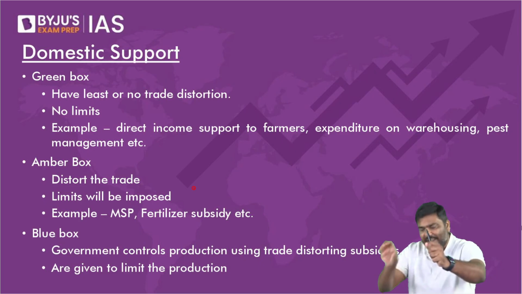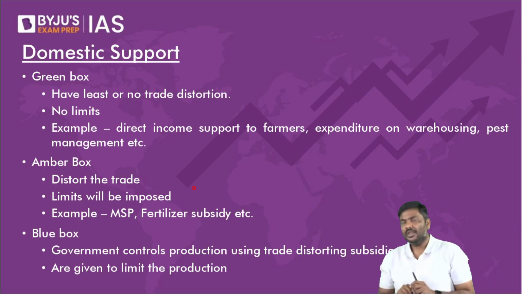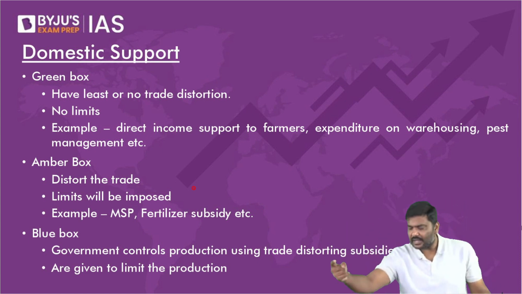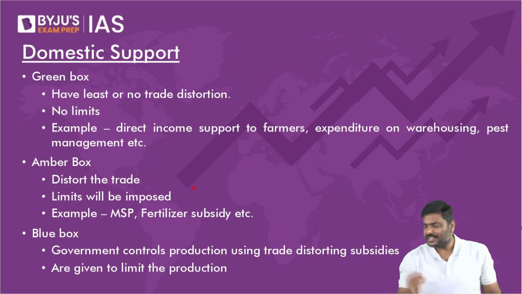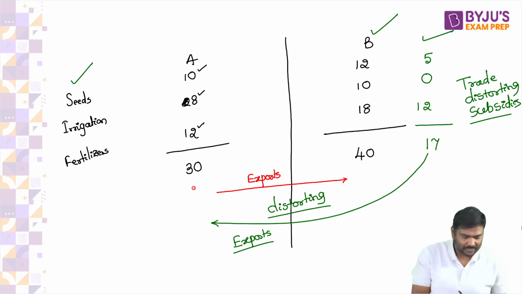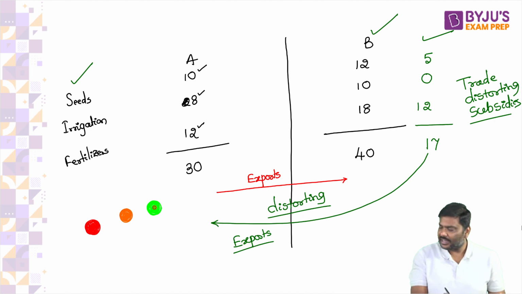Now, why is this important? Come to the next point. Whenever you talk about domestic support, we follow a concept called the traffic light approach. What is a traffic light approach? We take the subsidies given by the government to the agriculture sector and we divide them under 3 heads. And the names that we use are basically the traffic light colors itself.